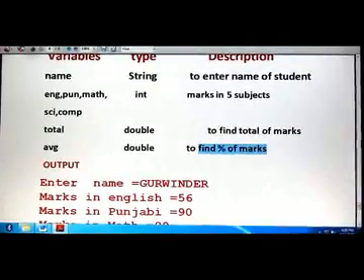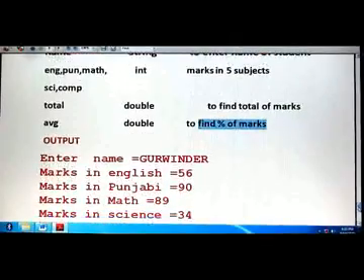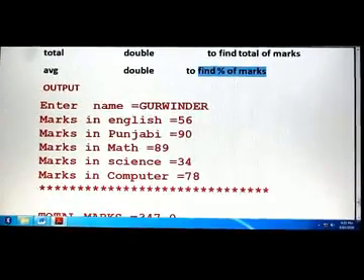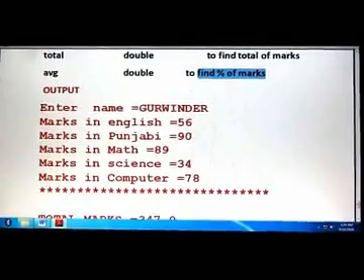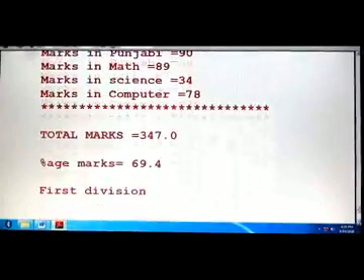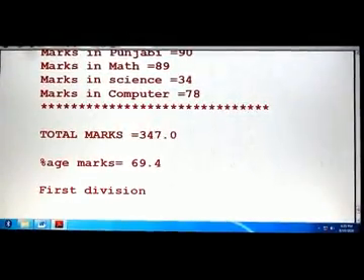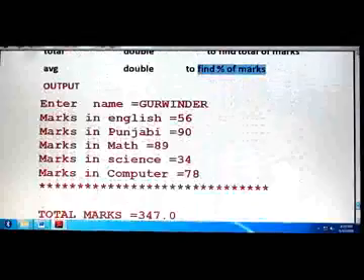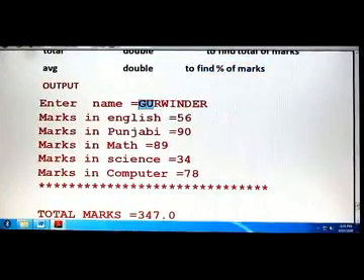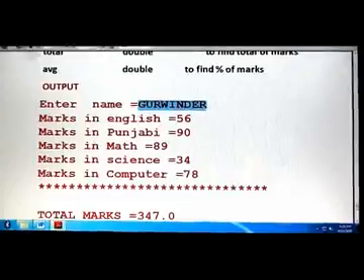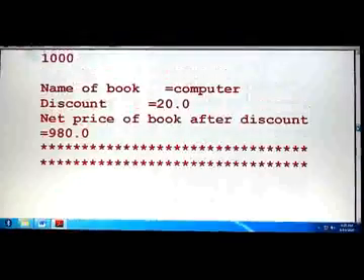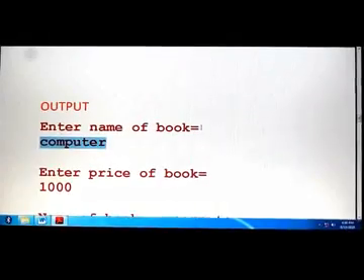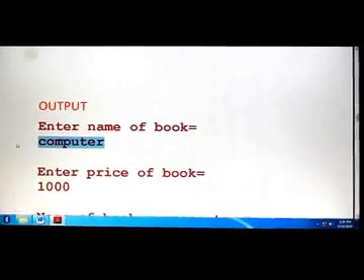Then when you compile and run the program using the editor, output will come like this. Enter name Gurvinder, marks in English 56, Punjabi, okay, these I have entered. Then after that, these are my output. Now students, see the difference in the output. Here the name Gurvinder is written after the equal to sign, but in the previous program the name of the computer is written in the next line. Why is this? This is because of the difference between System.out.println and System.out.print.